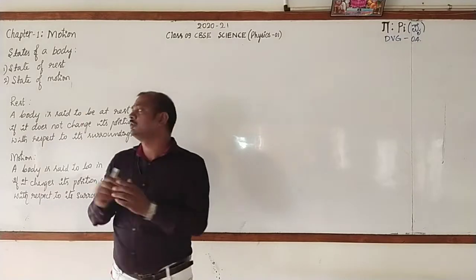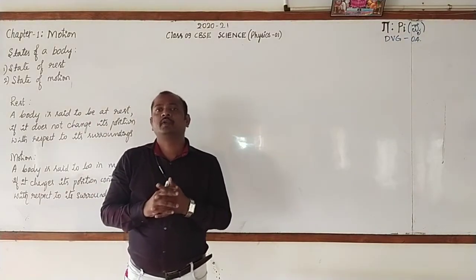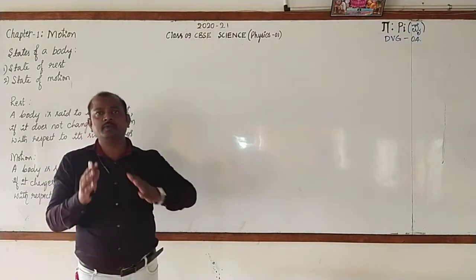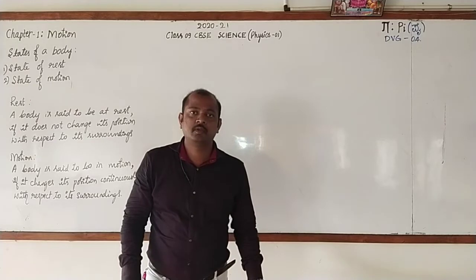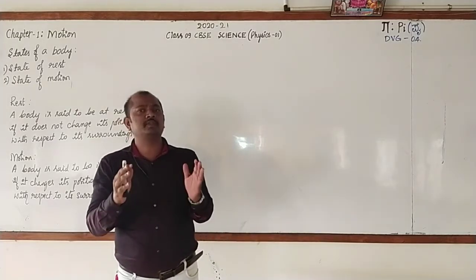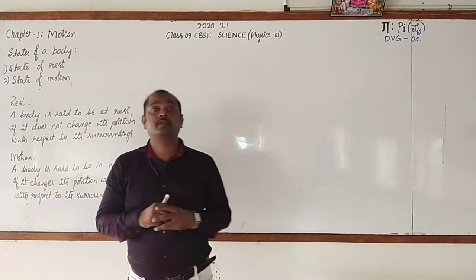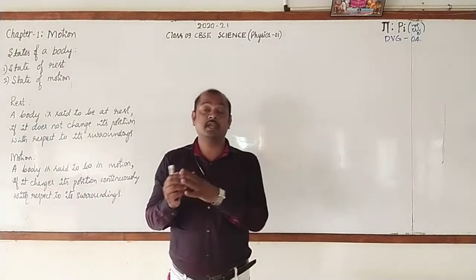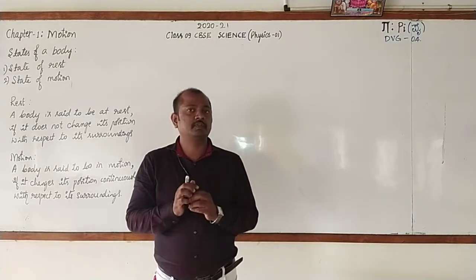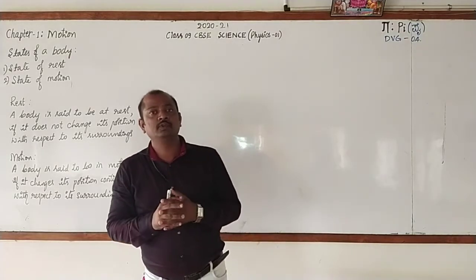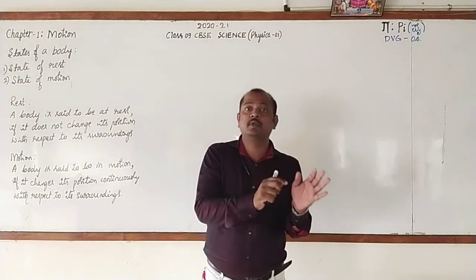It is also related to the motion of the body. Every day we find many objects which are in motion. The motion of some objects can be noticed directly, but some cannot be noticed directly, though they can be noticed indirectly. Now let me give you some situations or examples. You have to identify which can be noticed directly and which cannot.